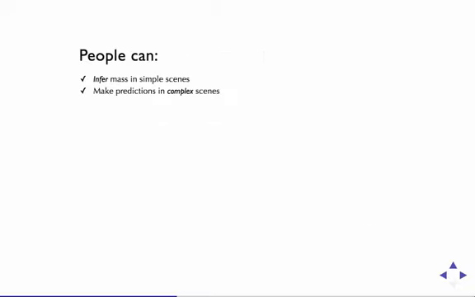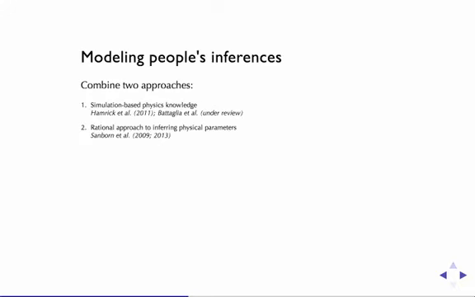So, we asked the question, can people infer mass in complex scenes? And the answer is yes, they can. The next question is, how? What is the mechanism underlying people's ability to make these types of inferences? We developed a model that combines the 2 previous approaches I mentioned earlier, the simulation-based physics knowledge that I have helped to study, and the rational approach to inferring physical parameters by Sanborn et al.